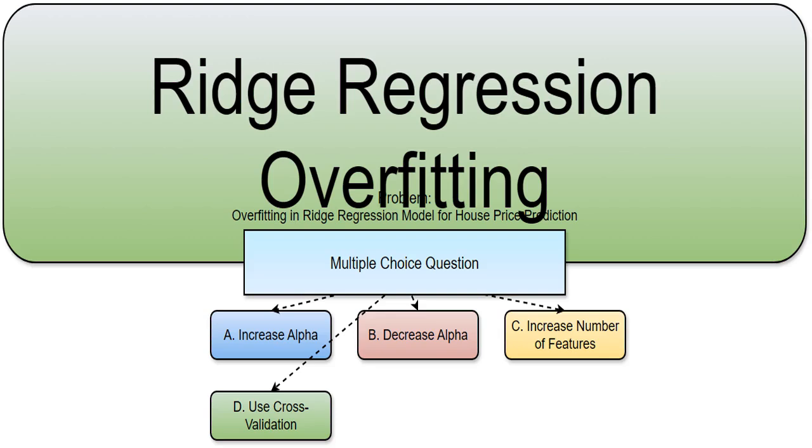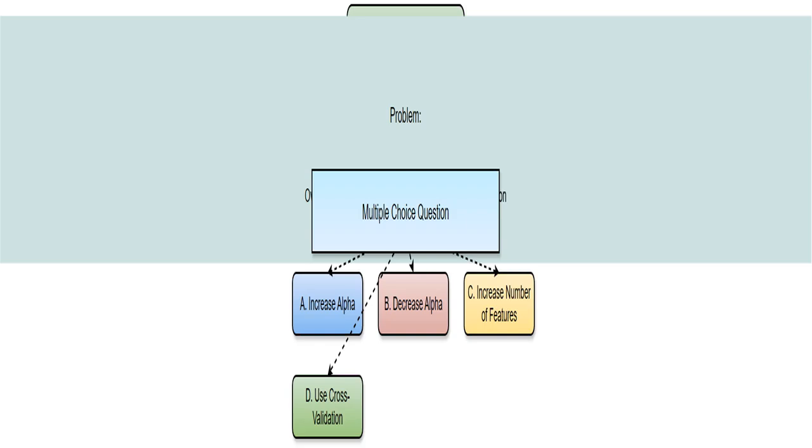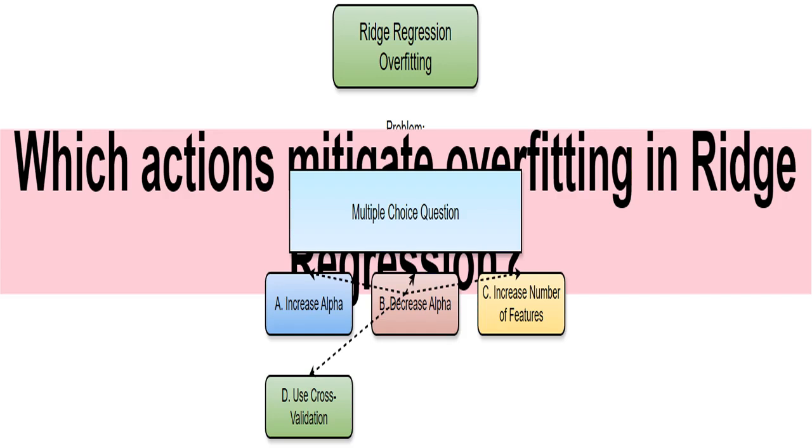We're tackling the challenge of overfitting in a ridge regression model. Overfitting happens when your model learns the training data too well, performing great on the data it's seen but poorly on new, unseen data. Ridge regression aims to prevent this. I see a problem here. A ridge regression model, despite performing well on training data, as measured by R², might still overfit. This means it's not generalizing well to new data. We need to adjust the model to predict accurately on unseen data. Let's find solutions. I'm looking for ways to improve the model's ability to handle unseen data, thereby reducing overfitting. This is critical for building robust models.